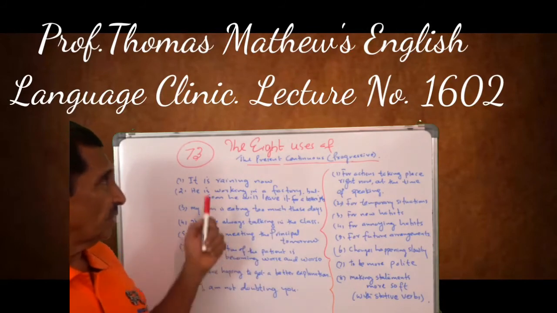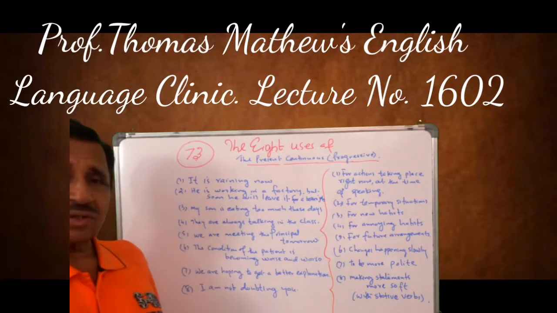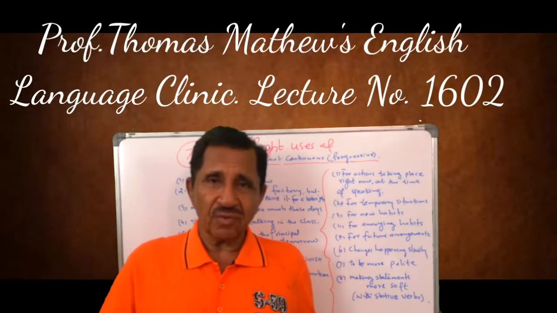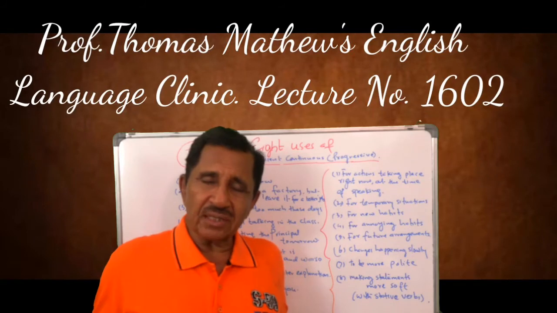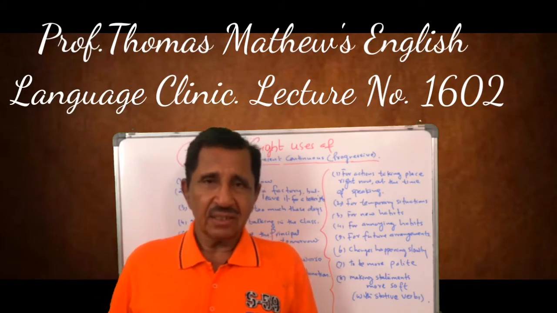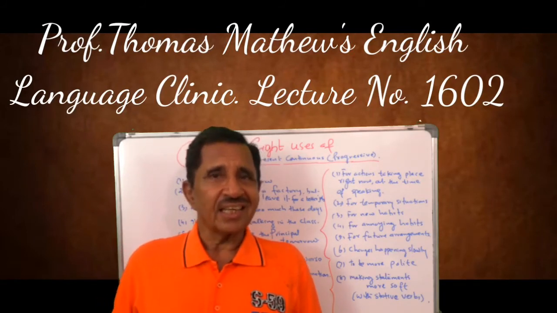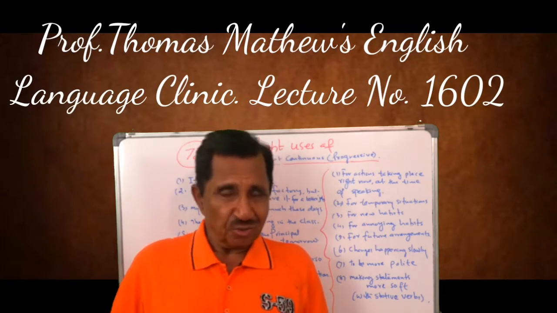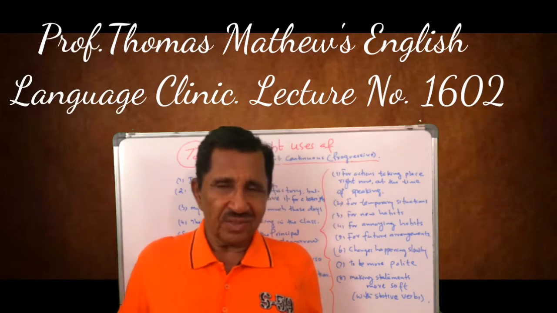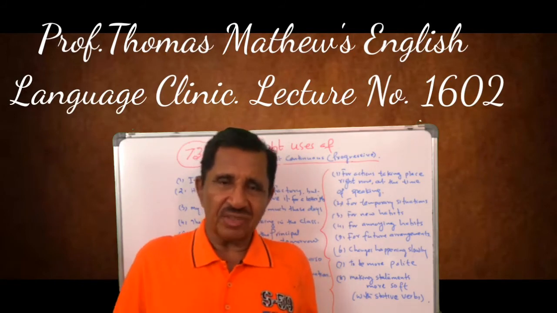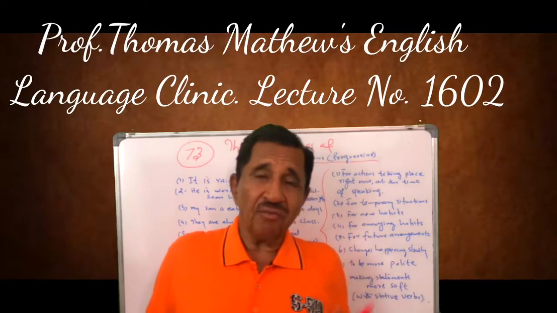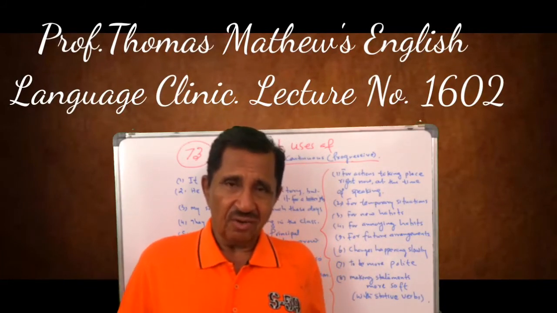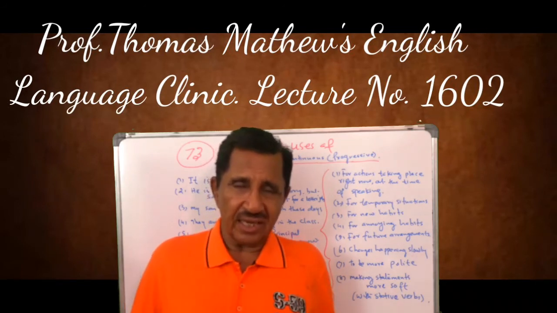So these are the eight different uses of the present continuous or the present progressive. So the main use, of course, is, as we have said, for ongoing action. Otherwise, for many other purposes also, these days, in modern English, the present continuous or the present progressive is used. So you know the format, you know the negative, you know the questions, all these things we have discussed earlier in many of our classes. So now this is the latest one on the present continuous, the eight different uses.